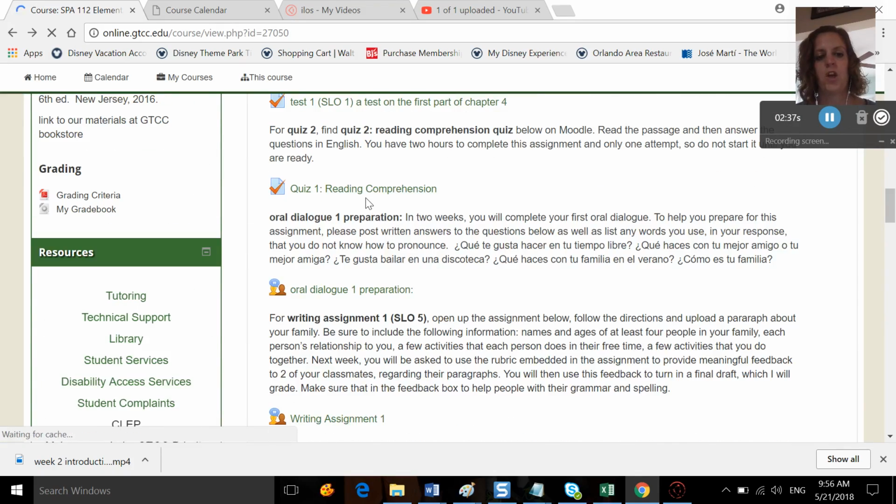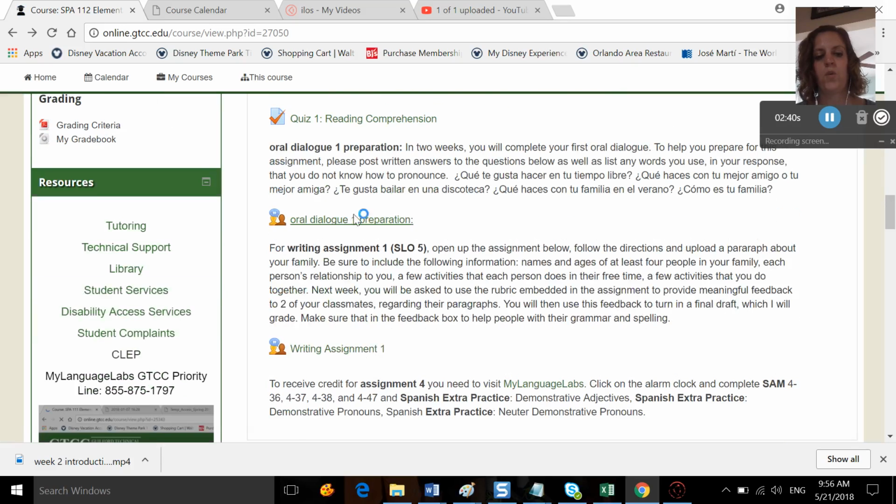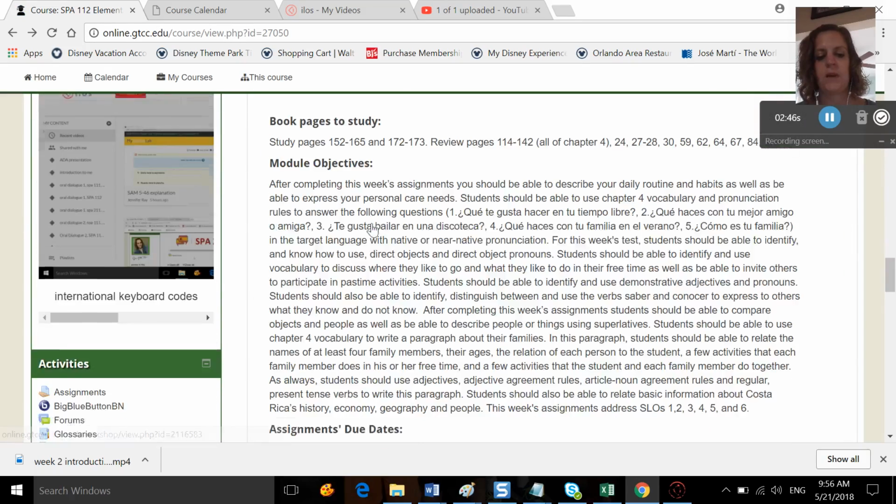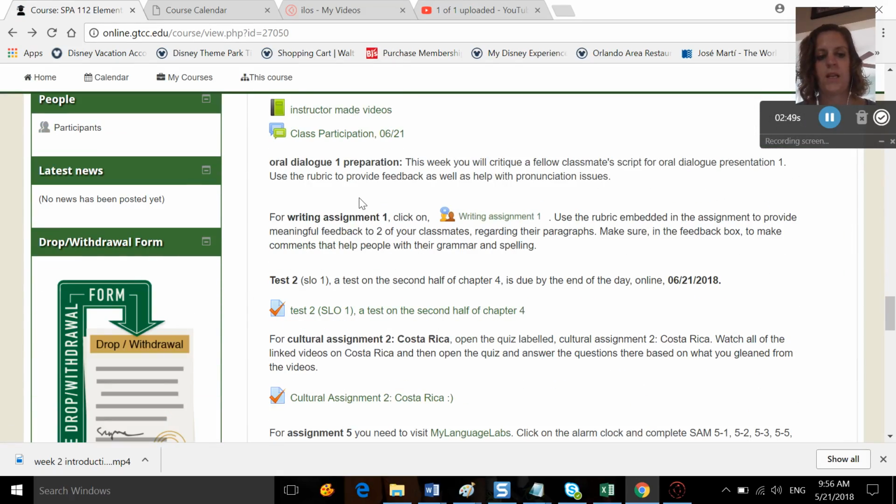So remember last week you wrote your answers to these questions. This workshop is going to get moved to right here. You'll click on it, and when you open it up, you're not going to see your responses to those questions anymore. You're going to see a fellow classmate's responses. And so what you're going to do is use the rubric and the feedback feature to help your classmates make sure that what they're getting ready to say is what they should be saying. And someone else is going to do that for you. And I'm also going to go through everybody's scripts to make sure that they're good to go so that you can do the presentation the following week.